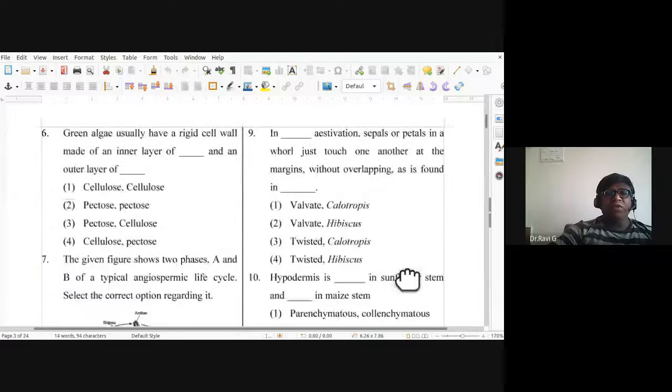Green algae usually have a rigid cell wall made of an inner layer of cellulose and an outer layer of pectose. Okay, so for the sixth one, the fourth is the option: an inner layer of cellulose and an outer layer of pectose.